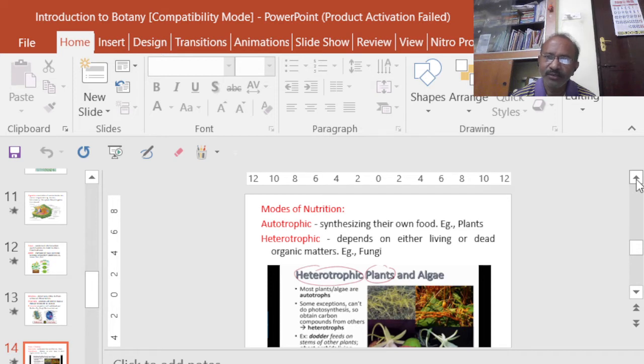So even within the heterotrophic, we can have other types like symbiotic association, then parasitic association, then mycorrhizal association. So these are all the other modes of nutrition by which a particular organism can derive its nutrients from the environment.